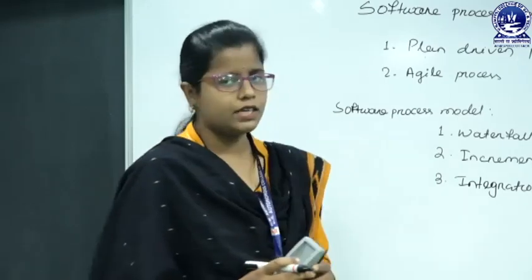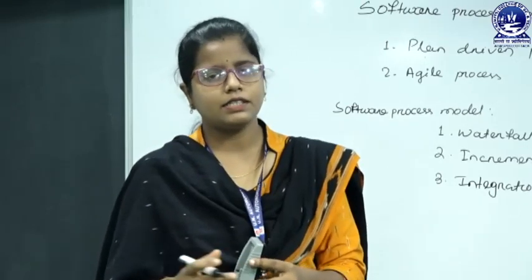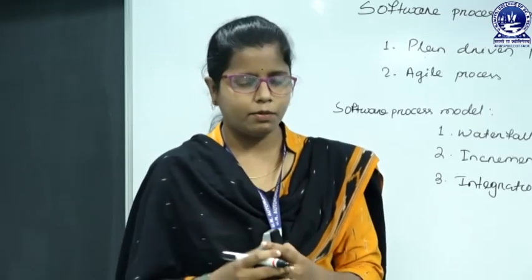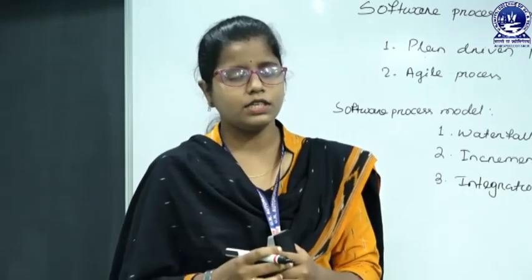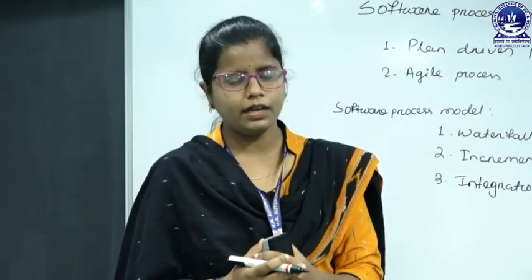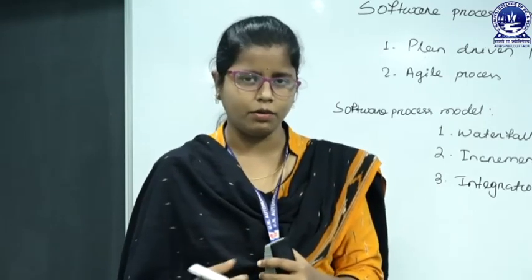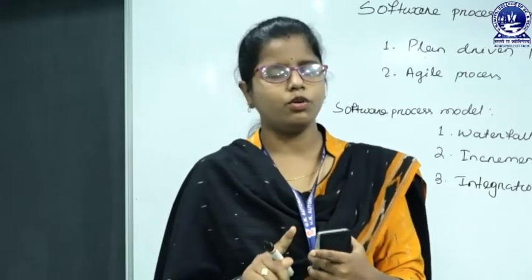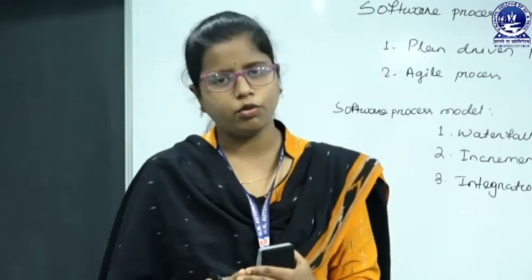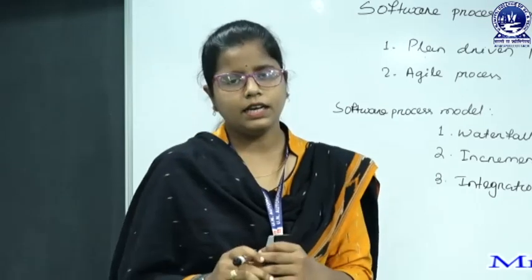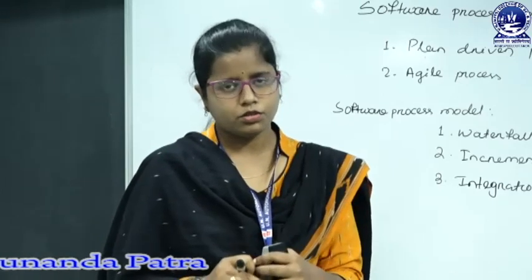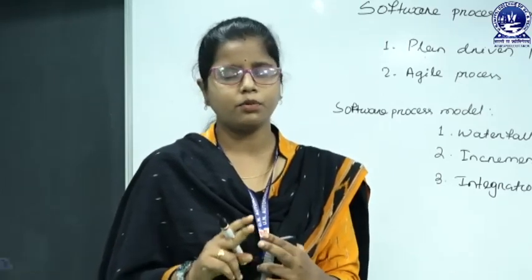But in case of the agile process, that is incremental development, that means we will plan something, then we will develop that. If we want to change our plan, then we can change our plan, and according to the new plan we can develop other things. So, we have two options, either we go for the plan driven or we go for the agile. But in real life, many software companies adopt both the plan driven and agile process. So, based on the software process, we have three process models.